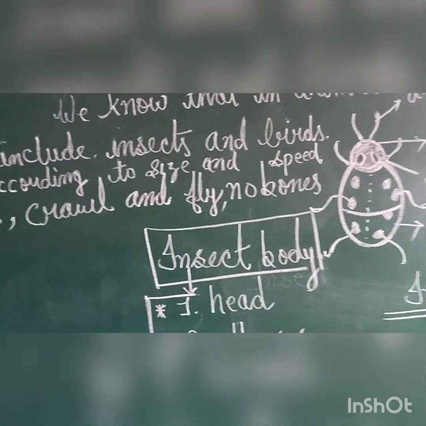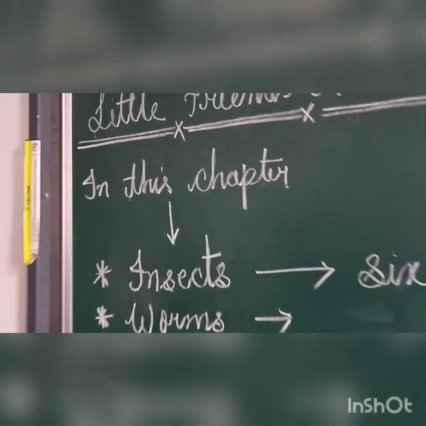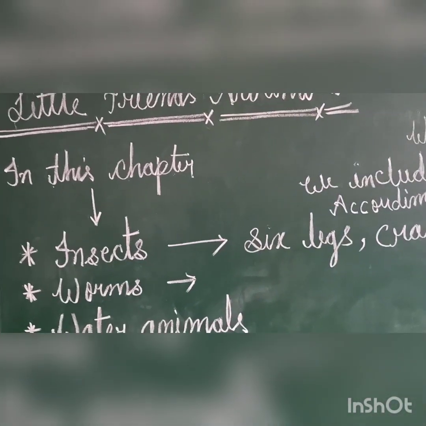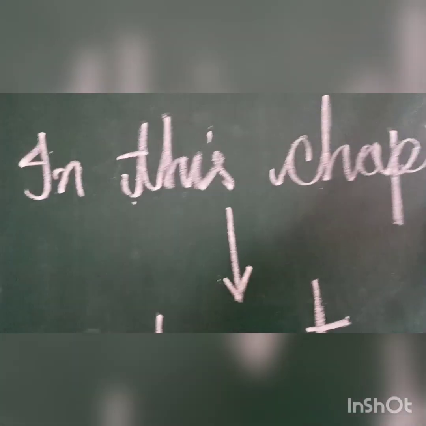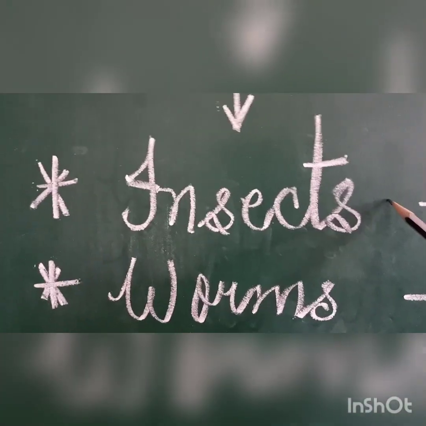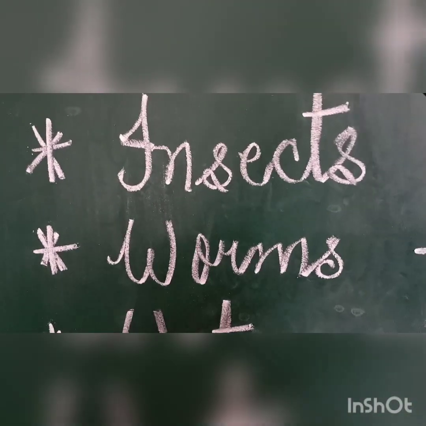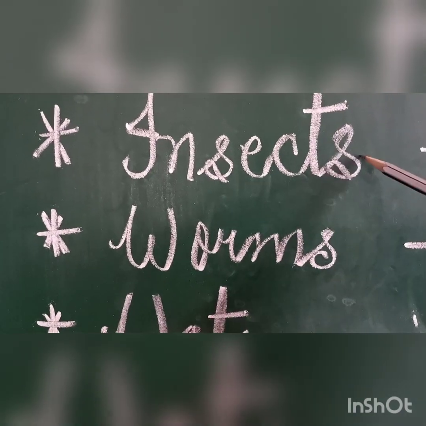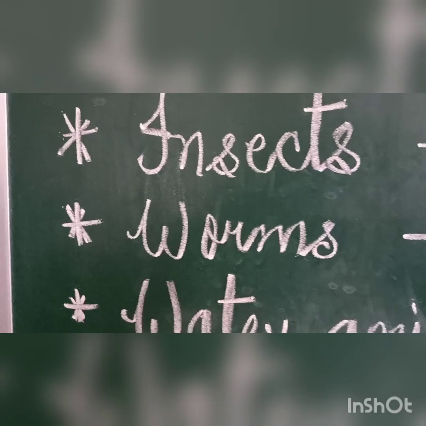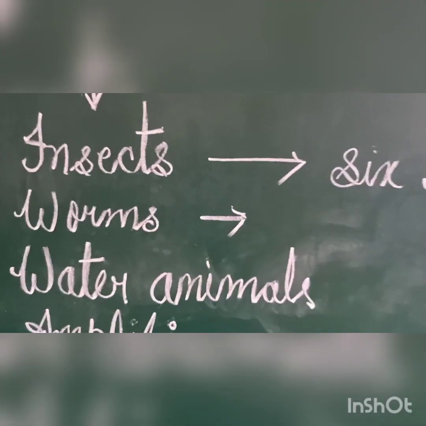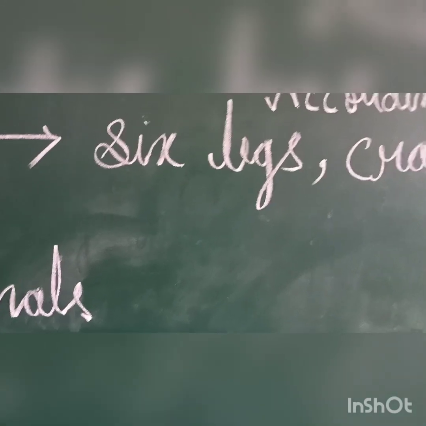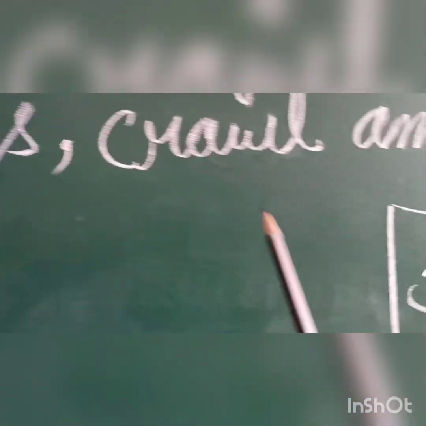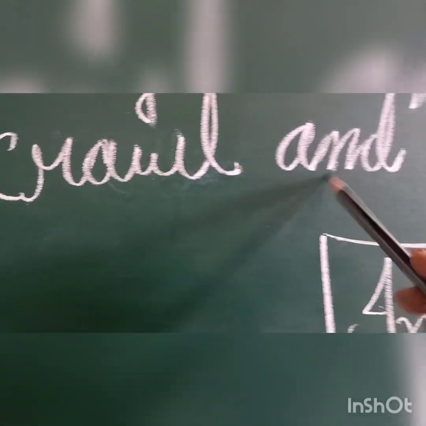Now in this chapter 7 we will talk about little friends around us. We will talk about insects, then worms. So today we discuss two topics, starting with insects. What do you know about insects? As you know, students, an insect has 6 legs. How many legs? 6 legs, and it can crawl and fly.